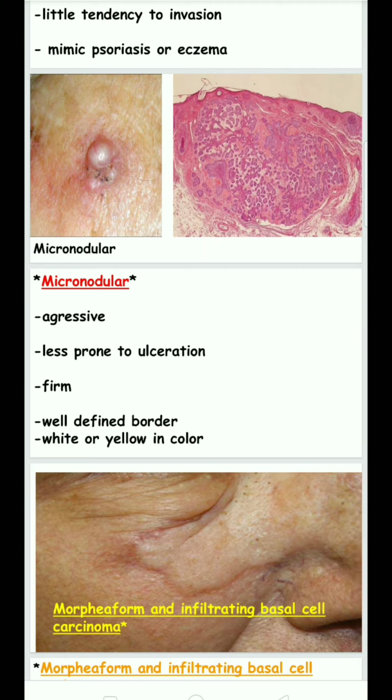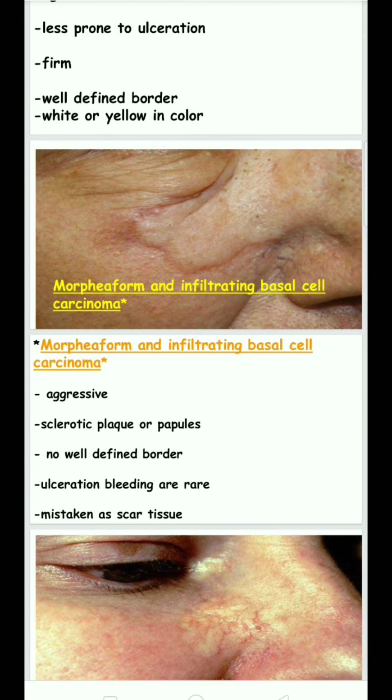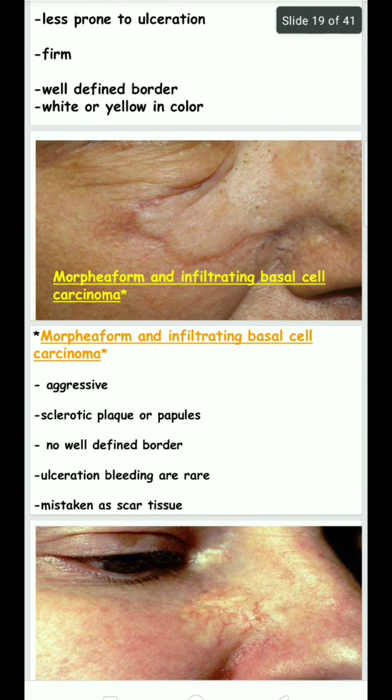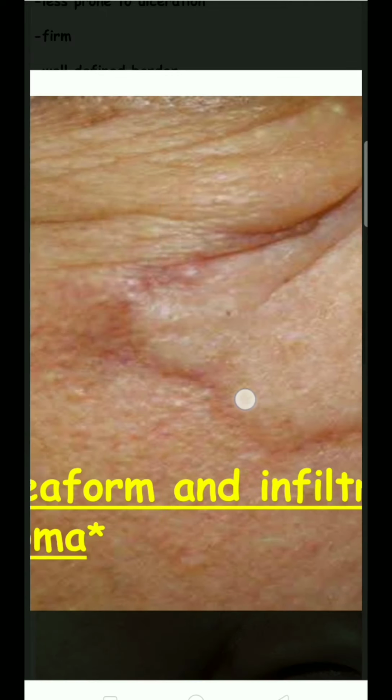The micronodular basal cell carcinoma is aggressive and less prone to ulceration, and well-defined borders will be seen. It is white or yellow in color. In morphiform and infiltrating basal cell carcinoma, it is aggressive, and sclerotic plaques or papules will be seen with an ill-defined border.